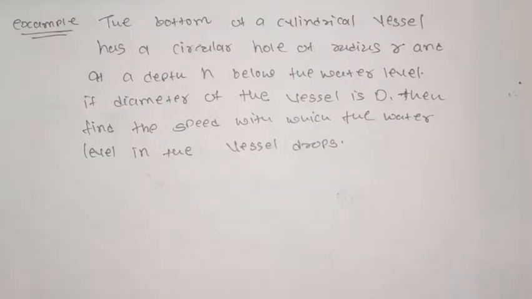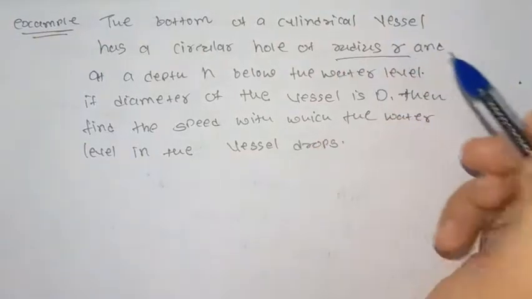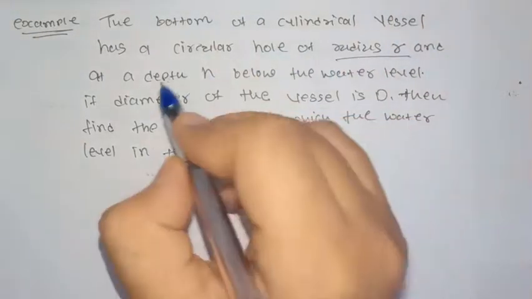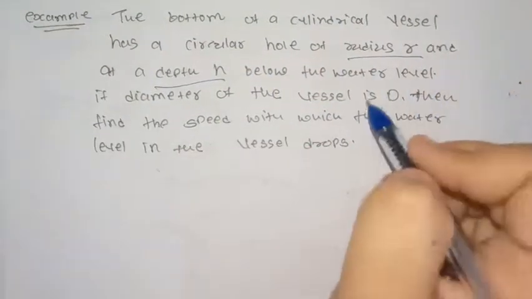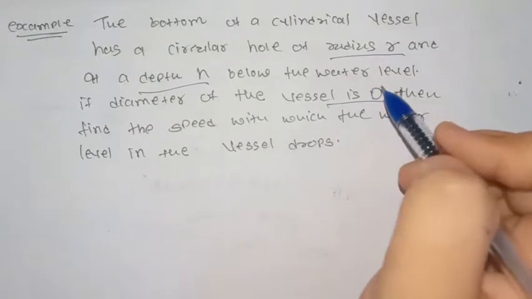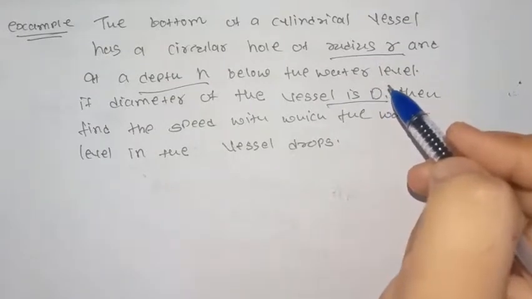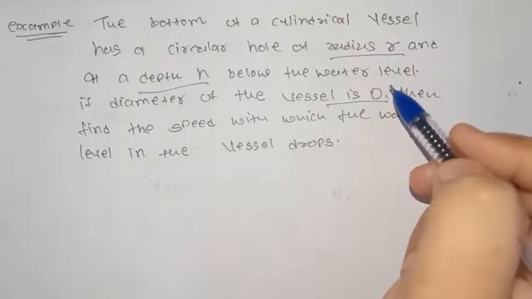In this example, the bottom of a cylindrical vessel has a circular hole of radius small r at a depth h below the water level. If diameter of the vessel is d, then find the speed with which the water level in the vessel drops.